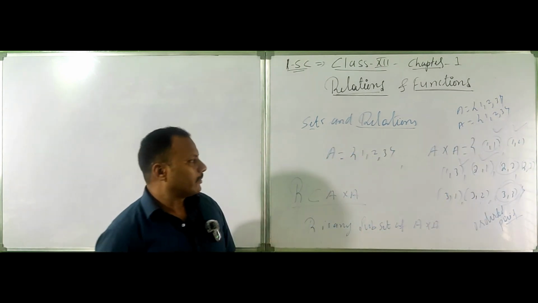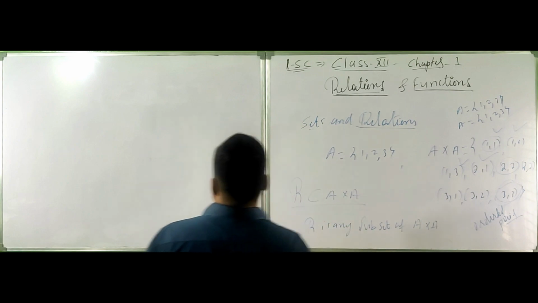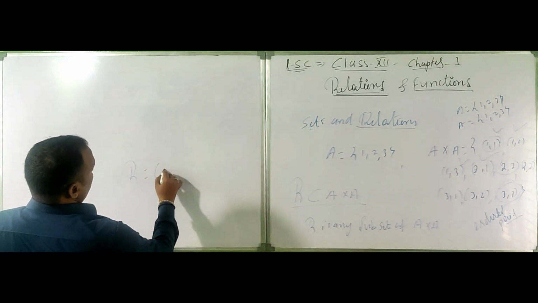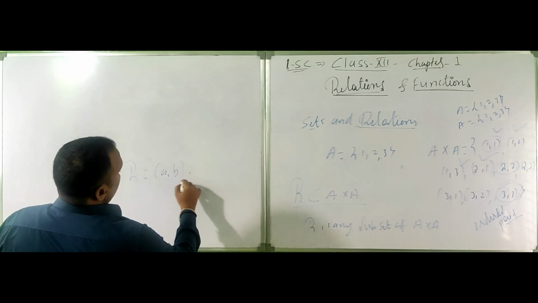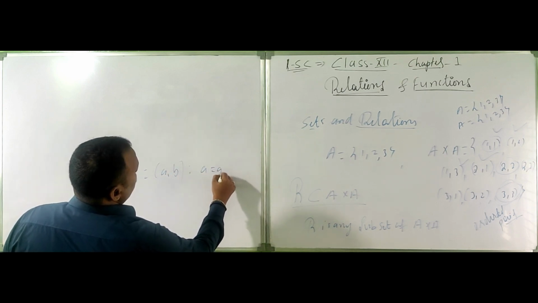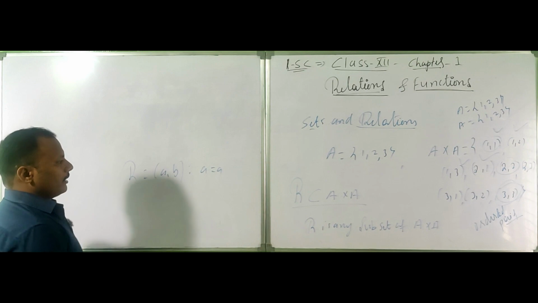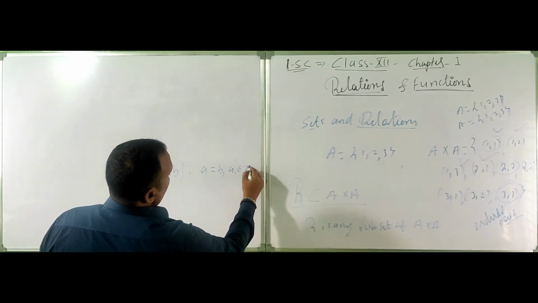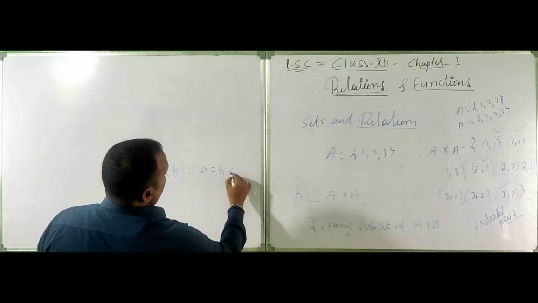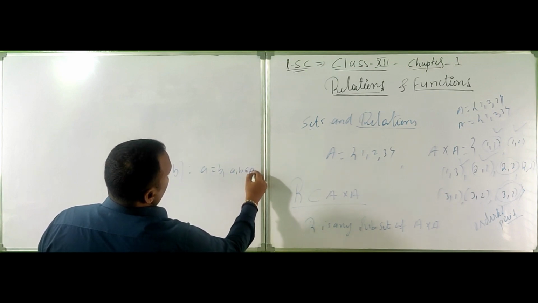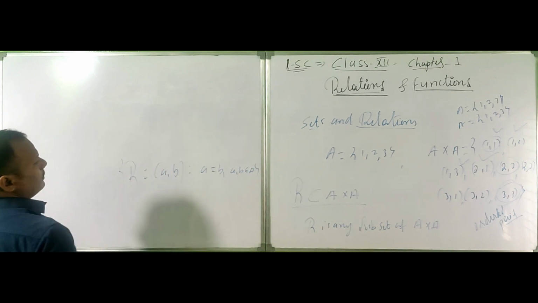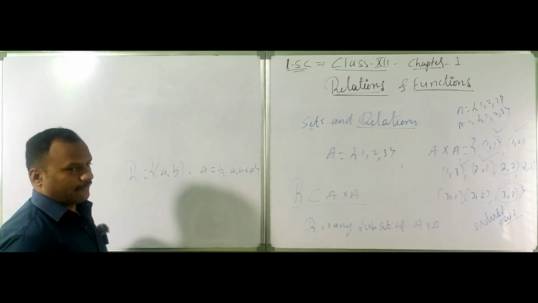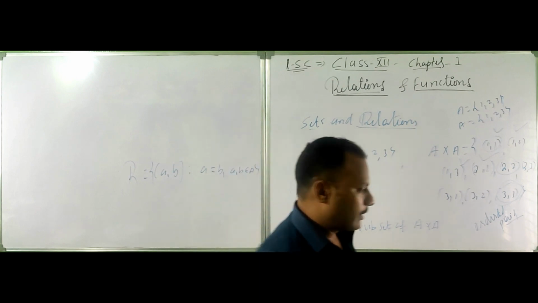A and B are equal, like that. R is the relation, a set such that a equals b, and (a, b) belongs to A cross A. This is the set builder form. We have the roster form and the set builder form.